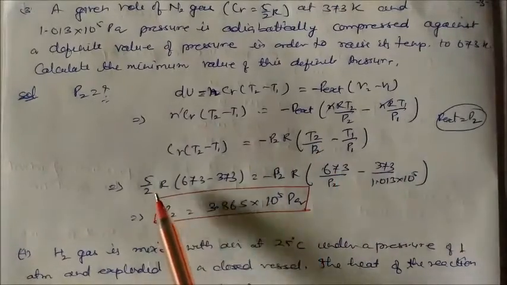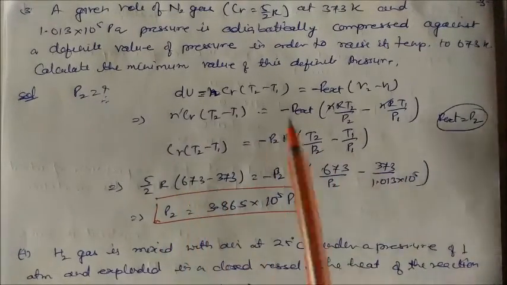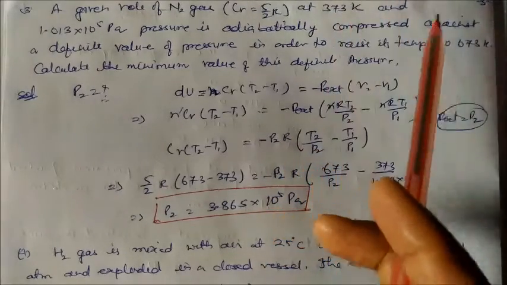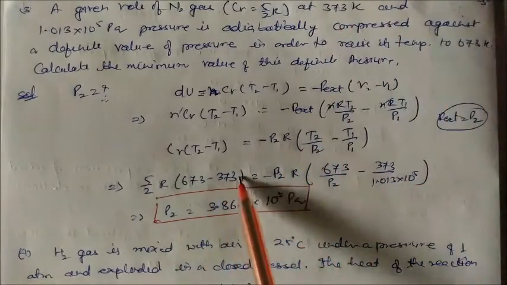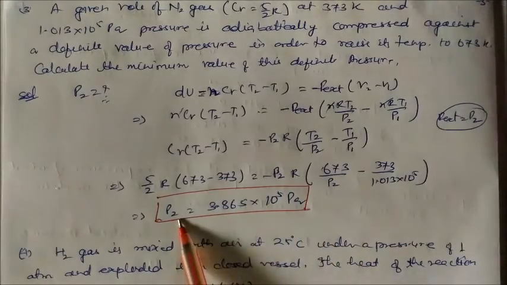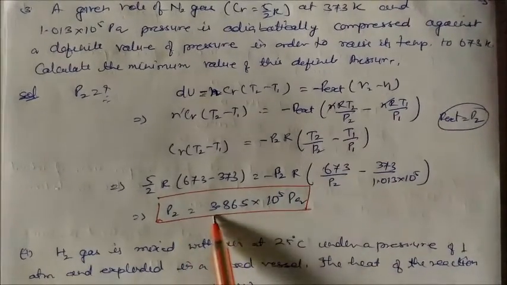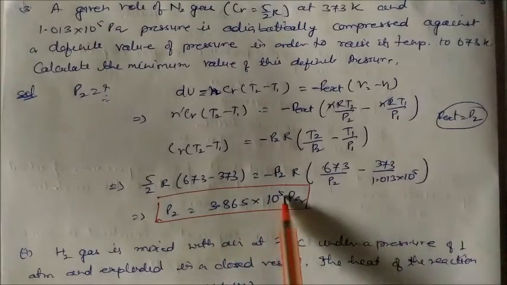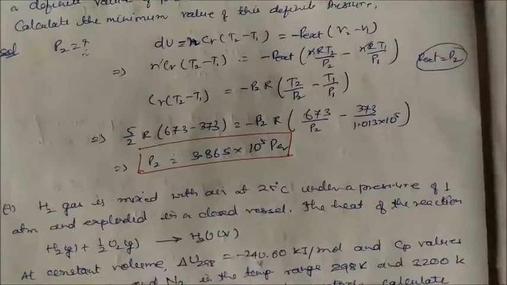Now substitute the value. The temperatures are given, ranging from 373 to 673. So the two temperatures are also given. Substitute the value, and you will get this pressure as 3.86 into 10 to the power 5 Pascal.